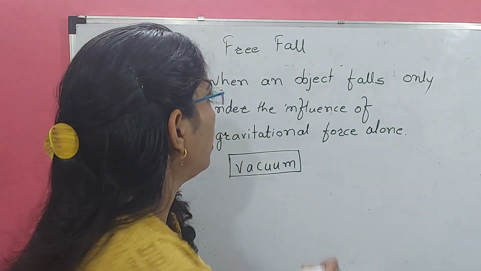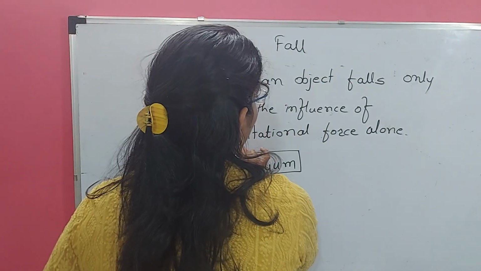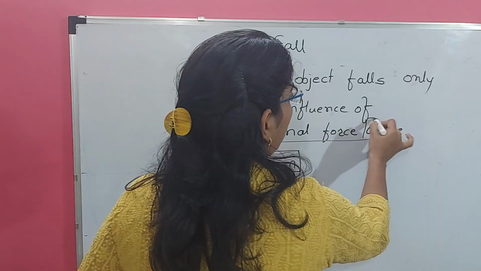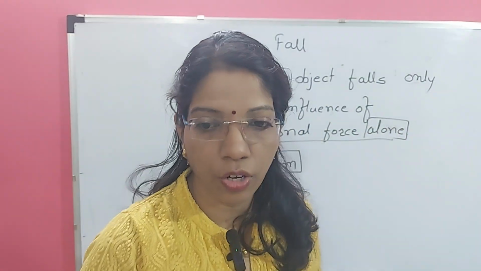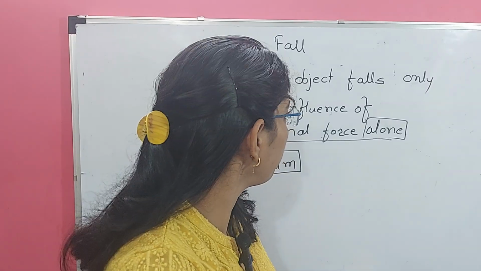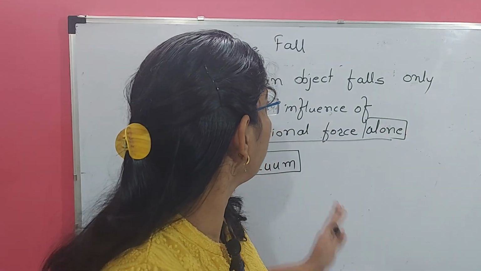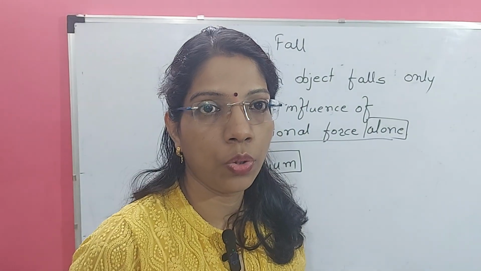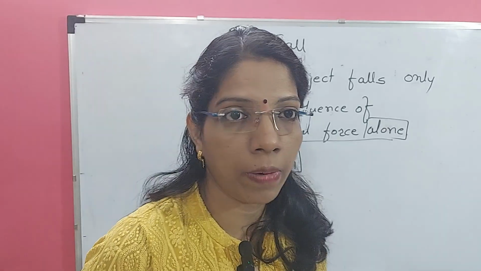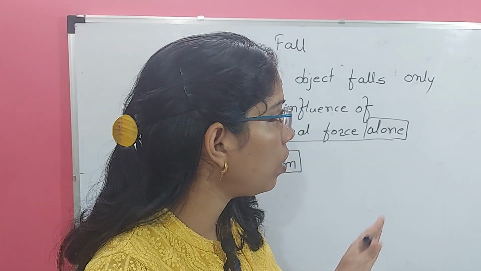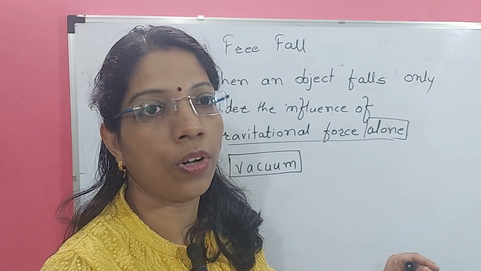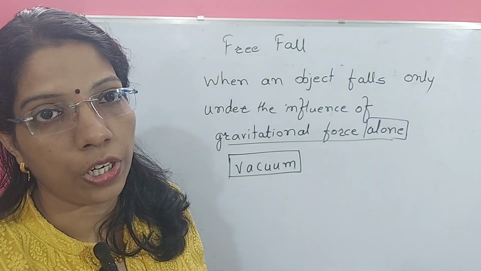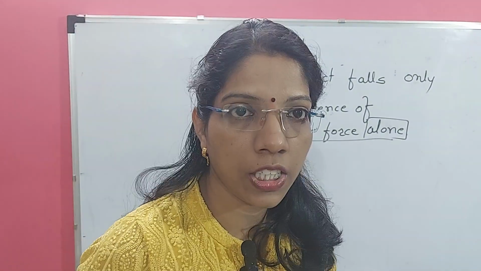When only the gravitational force is acting on the object and no other force is there, that means in vacuum only gravitational force is acting. In vacuum only, free fall is possible. So when it is asked as a fill in the blanks, actual free fall is possible in dash dash, the answer is: actual free fall is possible in vacuum only. Okay, so one experiment is done on this.